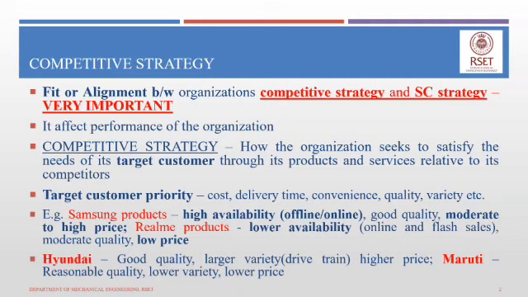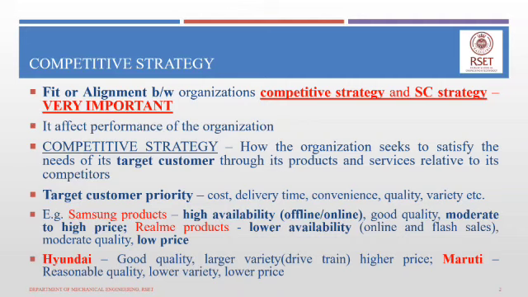The same set of customers will also be delivered products from other organizations. The other organization will satisfy those target customers' needs by focusing upon certain aspects which the target customers prioritize.